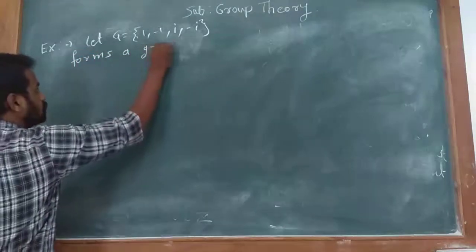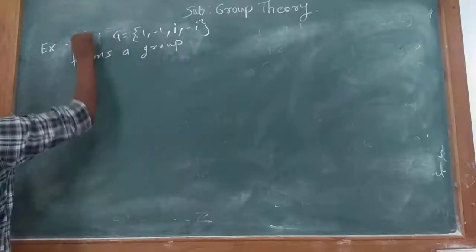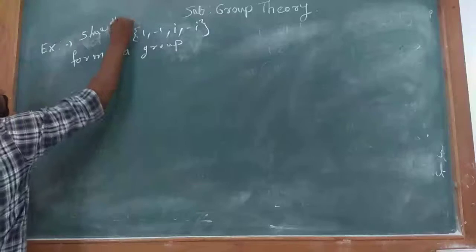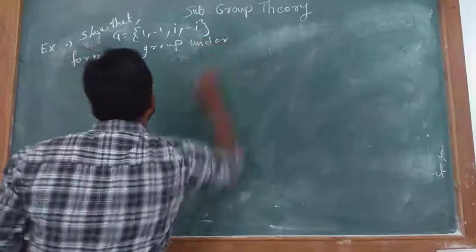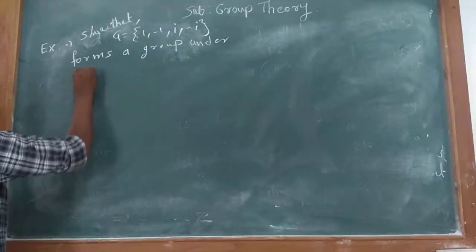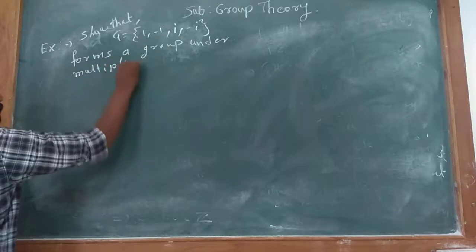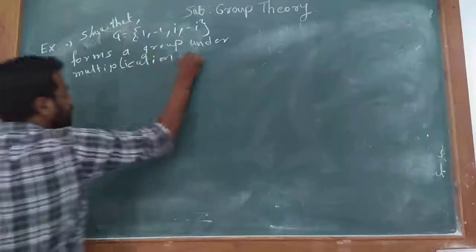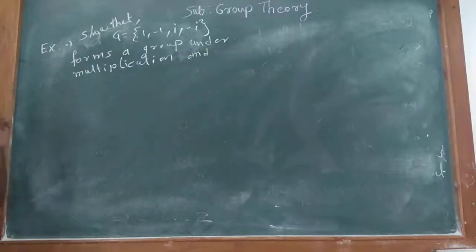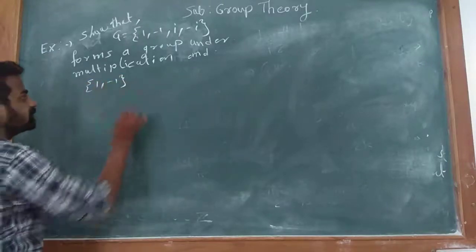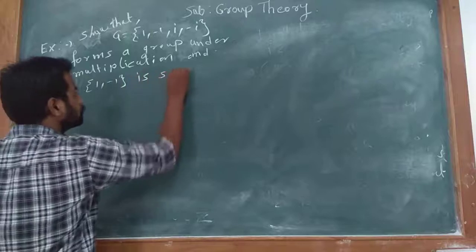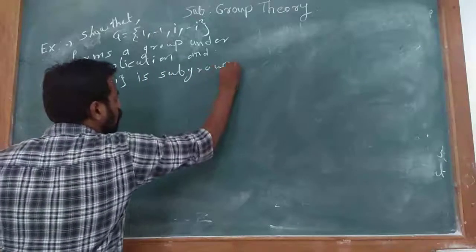Show that it forms a group under multiplication, and that the set containing 1 and minus 1 is a subgroup of G.